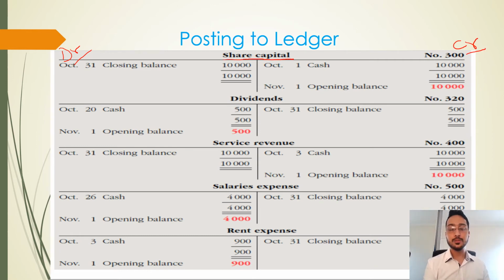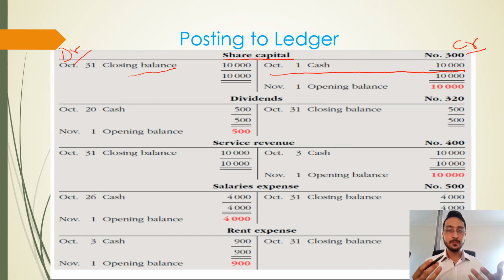So when we have to post it into the ledger account, then for the share capital, the cash will go on to the credit side as $10,000. If we have any more of these transactions, then we'll just add up onto the same account. The closing balance will be the opening balance of the last year or last month, so the closing balance will come here, and the opening balance will go there. That's how we make all the ledger accounts.